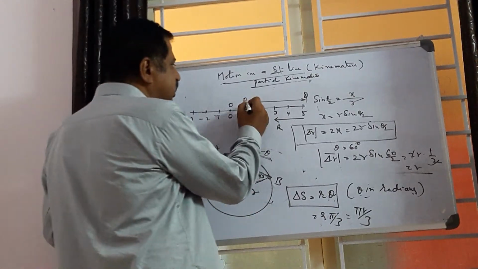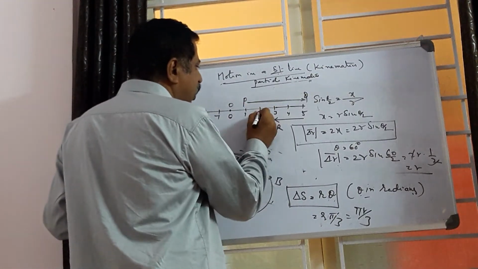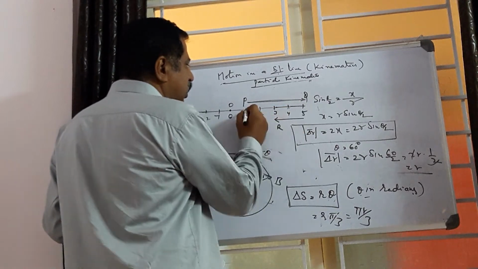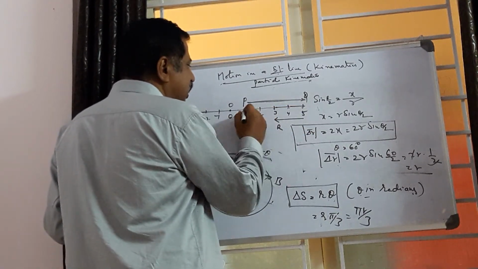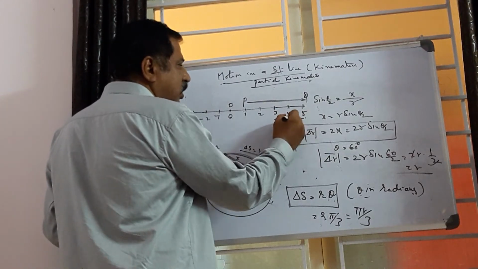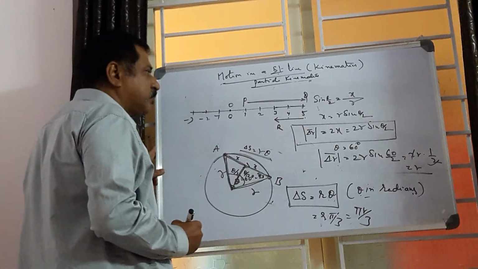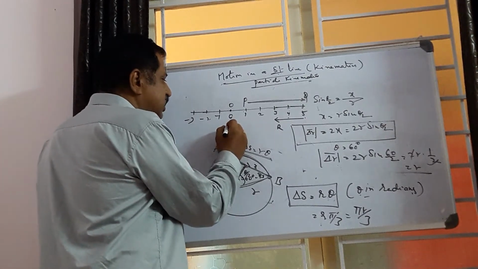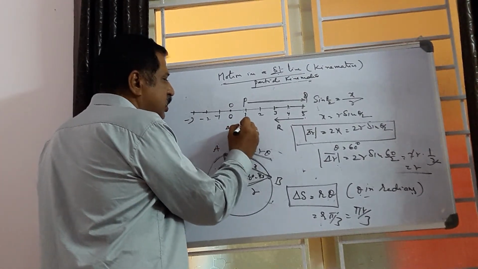The distance is the total length of the path: 5 plus 2, which is 7... rather, as counted here, the distance travelled is 6 meters.